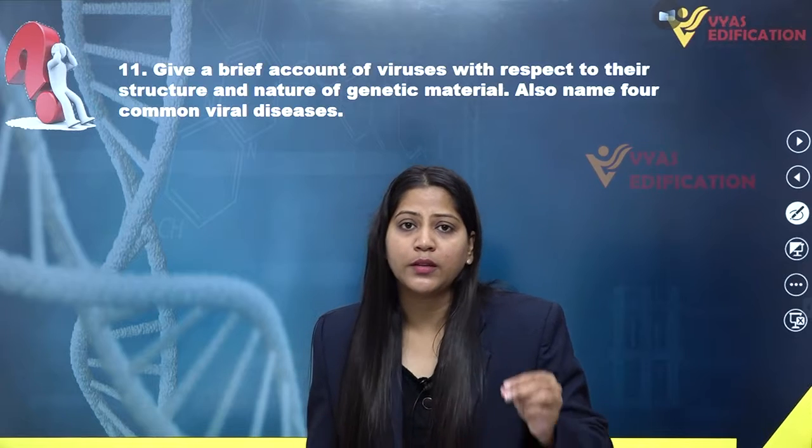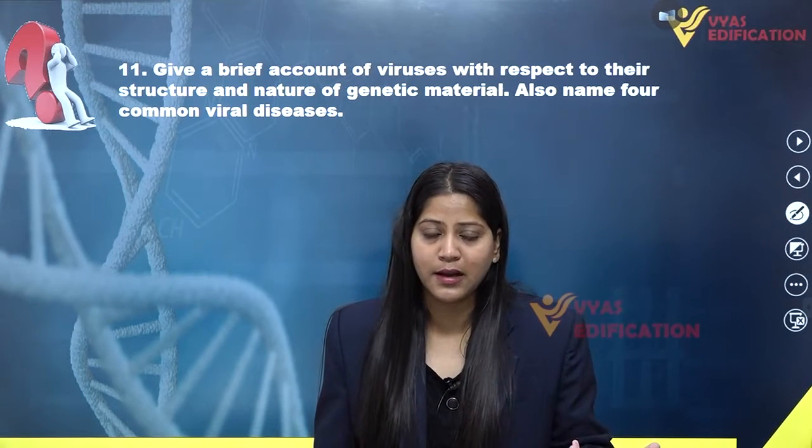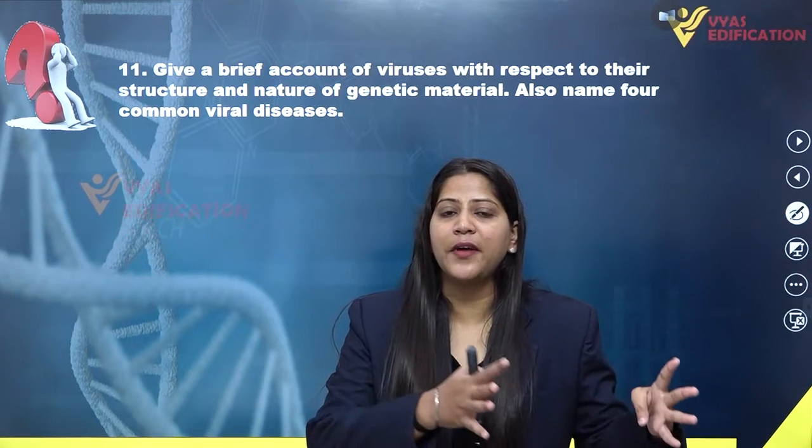The type of viruses which can infect animals can have single-stranded RNA, double-stranded RNA or double-stranded DNA as their genetic material. Last but not least, the viruses which can infect bacteria.